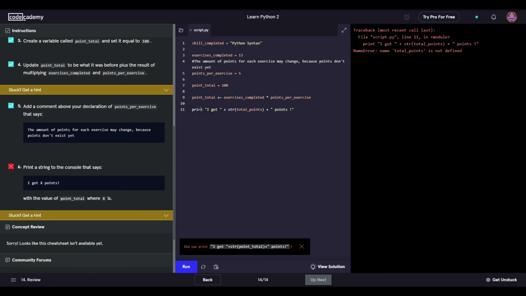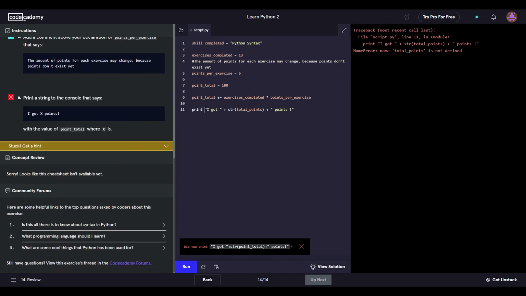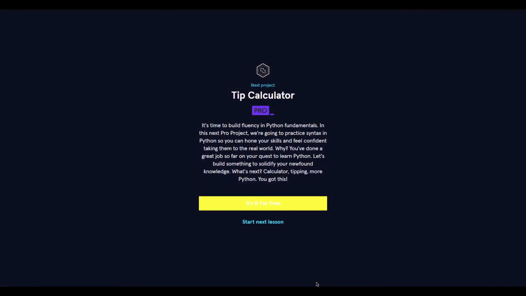No, I totally messed this up. Print, I got points. Did I mess up my print statement? Did I forget how to print in Python? Let's actually read the error that we have here. Total points. Oh, it's point total. There we go. Let's just run it like this. There we go. All right, and we're done.